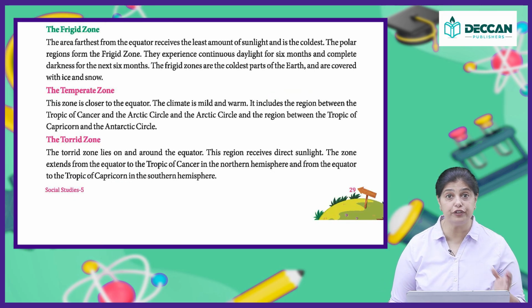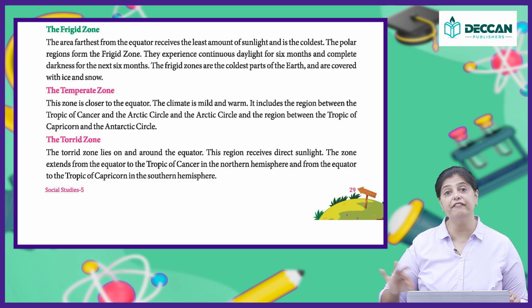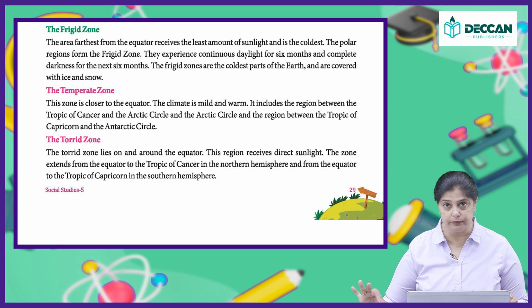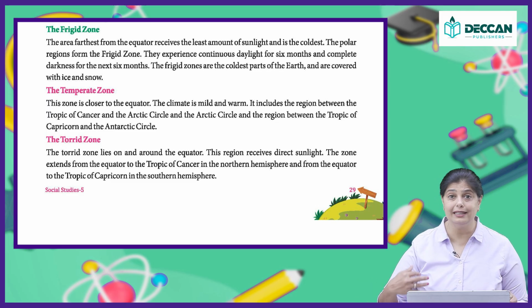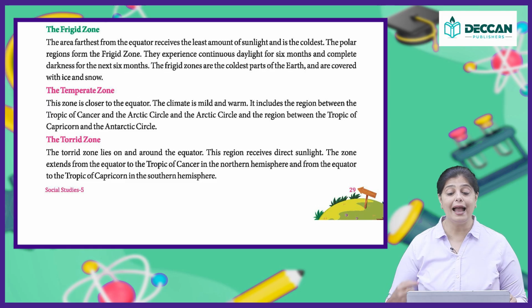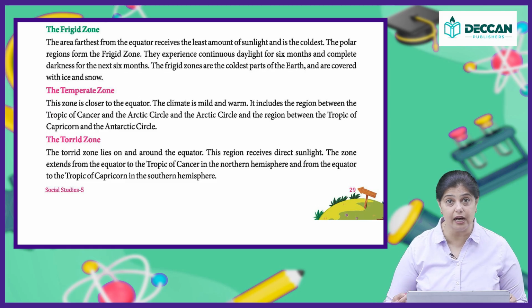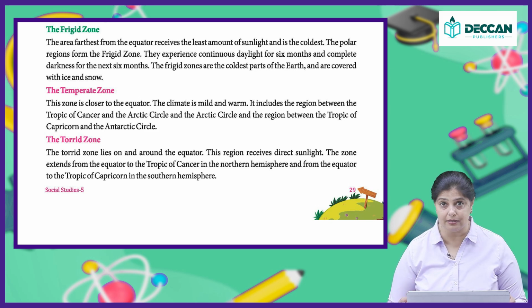Now let's talk about the frigid zone. The frigid zone is very far away from the equator, both in the northern hemisphere as well as in the southern hemisphere, and that is the reason why in these areas the sunlight that is received is least, and that's why these areas are the coldest. The frigid zone is the coldest zone.